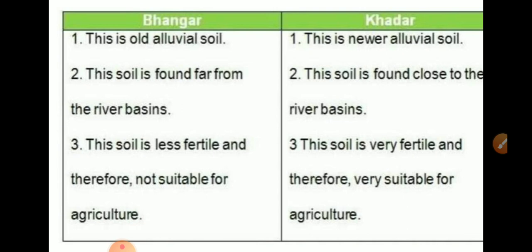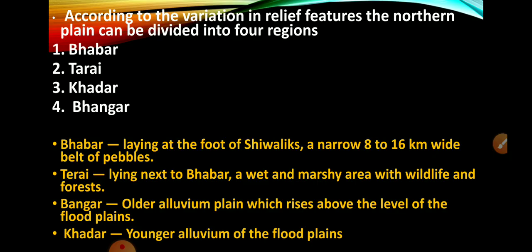And Bhangar soil is found far from the river basins. And Khadar soils are found close to the river basins. That's why it is also known as newer alluvial soil. And alluvial soils, you all know, are deposited by the surface water, and alluvial soil has the highest productivity. So Bangar is less fertile and not suitable for agriculture, but Khadar is very fertile and very suitable for agriculture.